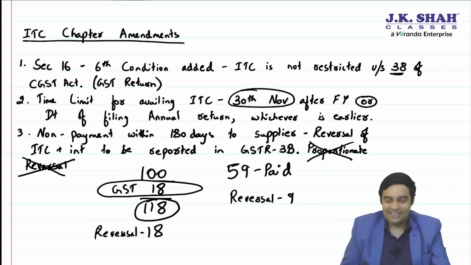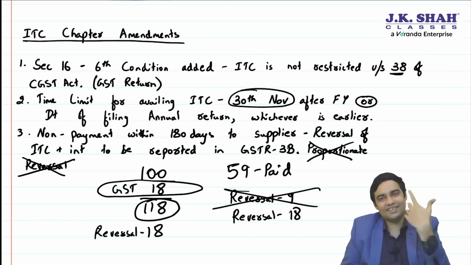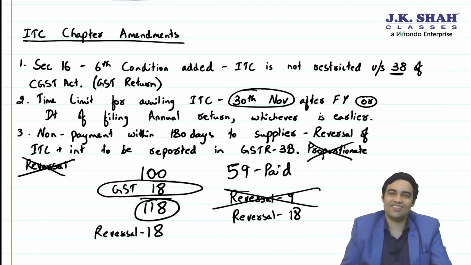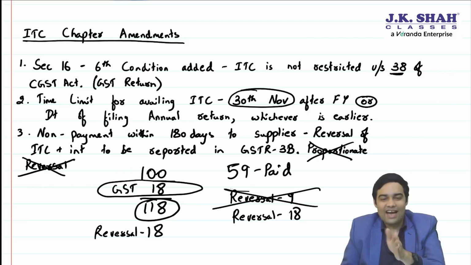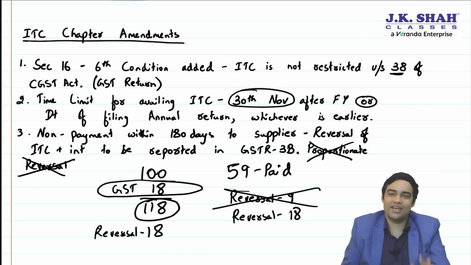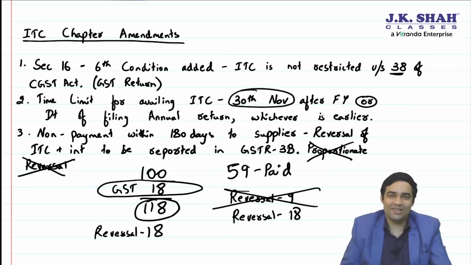For May 23 exam, reversal, even if something is not paid, will be 18, not 9. May 23 will be the only examination which will have this, because government realized this mistake very quickly, and after 31st October they have again amended it, saying that proportionate reversal will apply. So for May 23, even if some amount is not paid, full reversal, which is nonsense, but for May 23 that will be applicable.